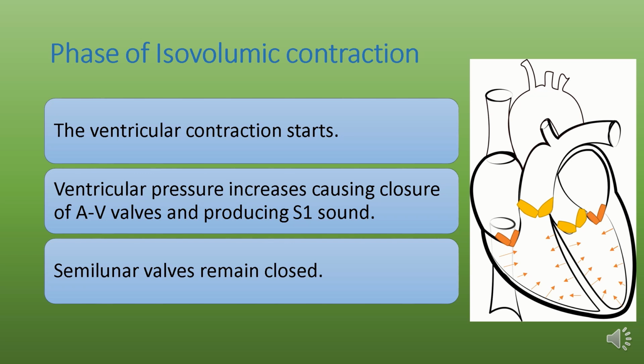As you can see, both the AV valves and semilunar valves are closed.